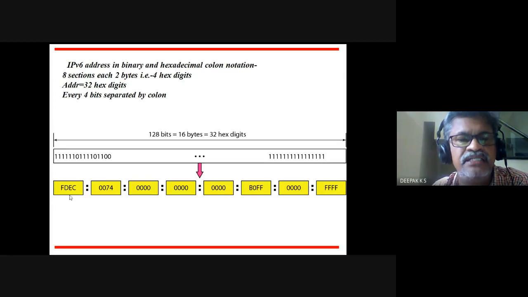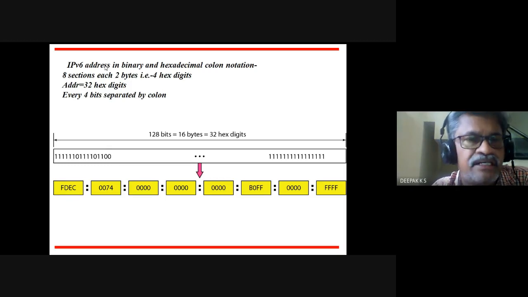In 1 byte there are 2 hex digits, so 2 bytes will be 4 hex digits. So there are 8 strings of 4 hex digits, separated by colons. Actually this is a single binary, a 128 bit long binary. That is the address at the IP network layer.